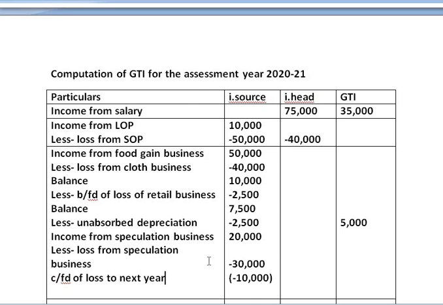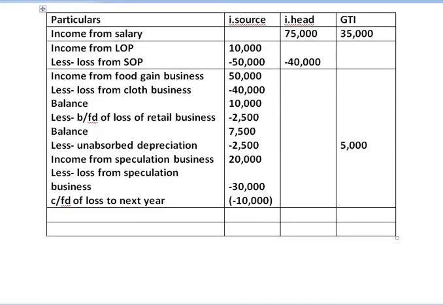Now we are done with third head of income also. Coming to next, that is information relating to capital gain, which is fourth head of income. Now the fourth head of income is capital gain. First we will take short term capital gain. We will take this amount in inter source column as there is short term capital loss.